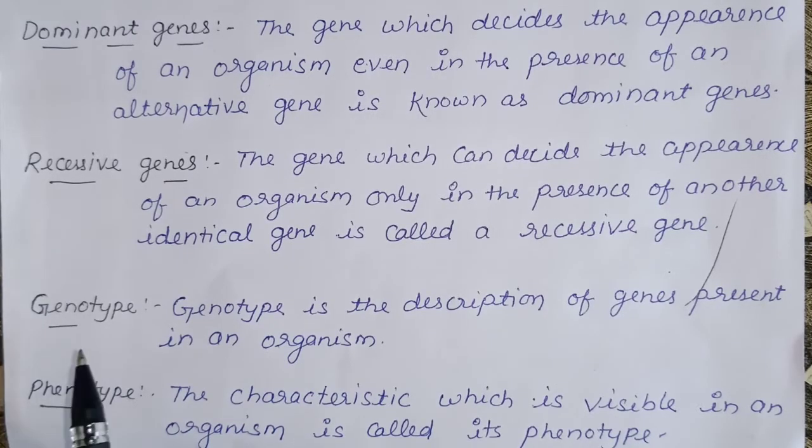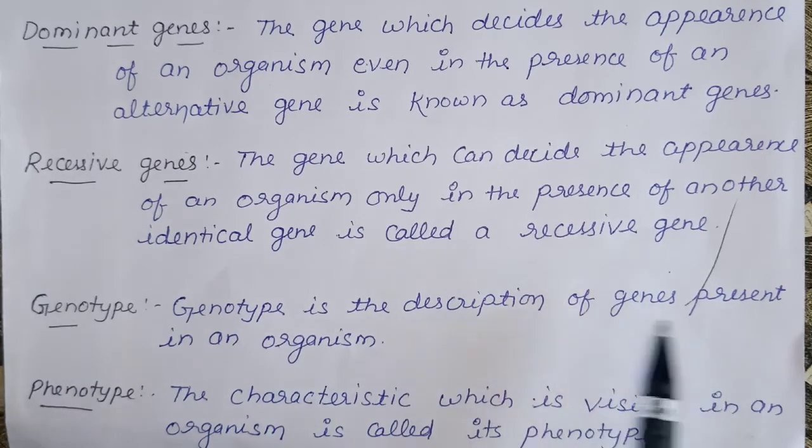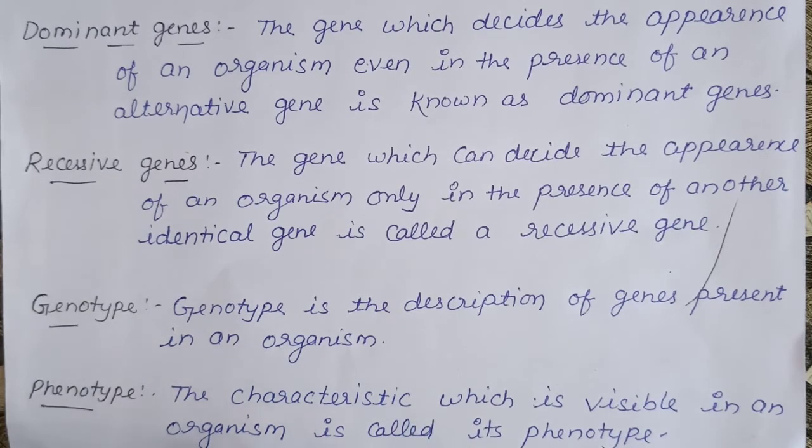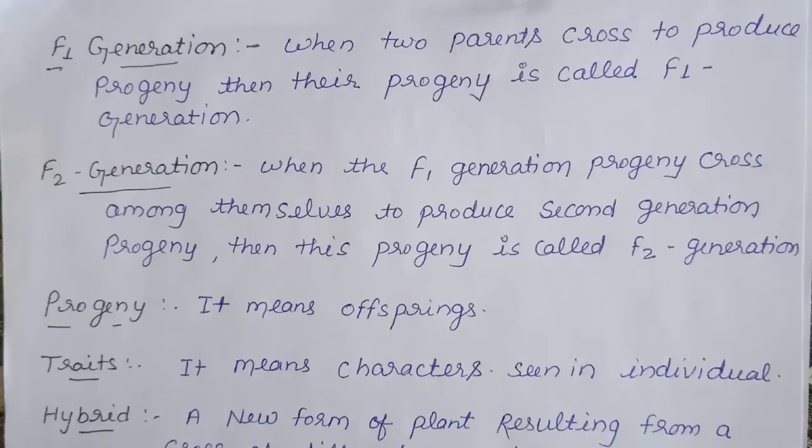Next, we discuss genotype. Genotype is the description of genes present in an organism. It means it describes the genes that are present in the organism. Now the next, phenotype. The characteristics which are visible in an organism are called its phenotype. It means phenotype shows the visible characters, not the genetic character, but genotype does not describe the physical character. It only describes the genetic character.